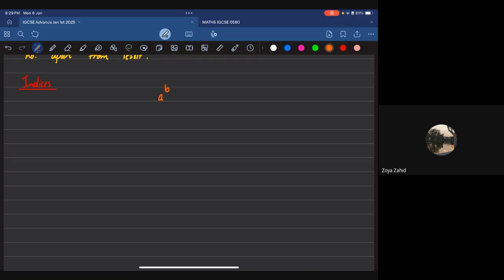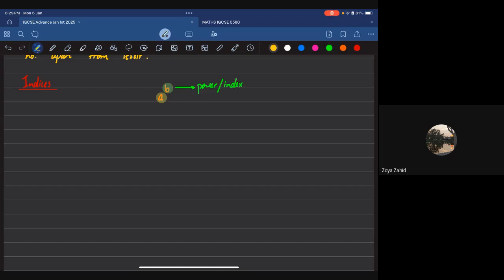For example, this is referred to as the base, whereas this is referred to as the power. Also, indices is what you may call the plural version of index. And index is what? Power. So this is your power or this is your index.